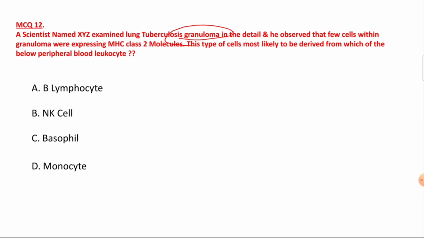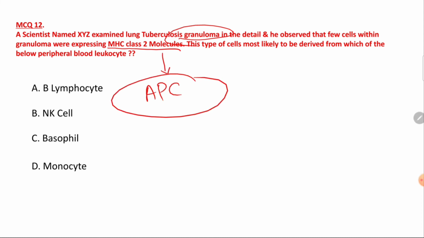Now first of all, understand on which cell MHC class 2 molecules are present. So MHC class 2 molecules are classically present over the antigen presenting cell. Whenever there is any infectious agent exposure, any foreign material, that will be presented to the T lymphocyte by the antigen presenting cell, right?